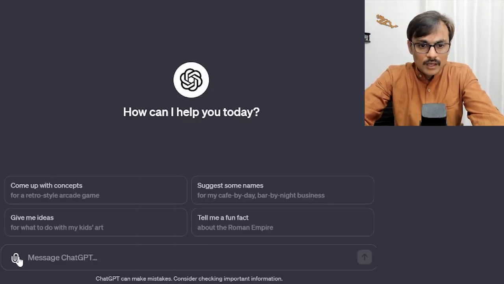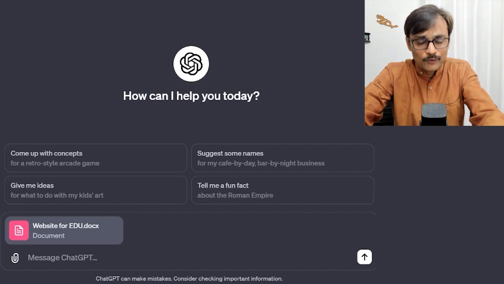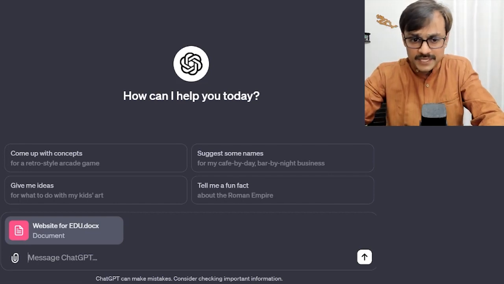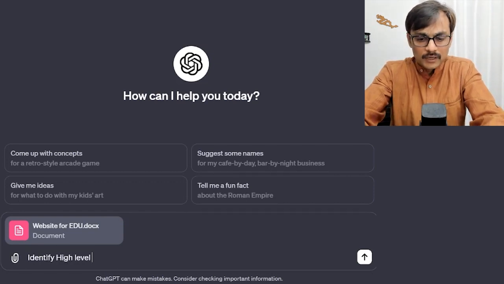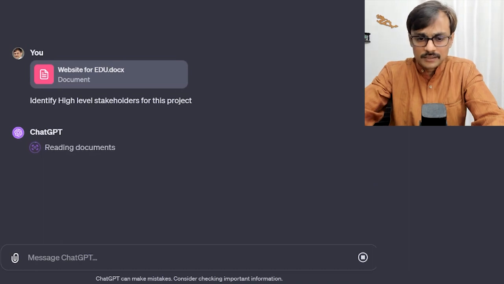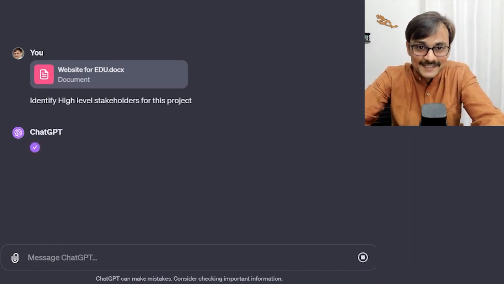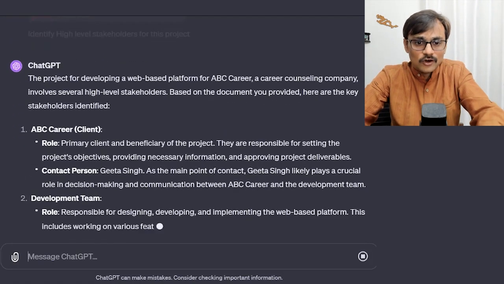So time to start using the system now, or ChatGPT. I go here, I first upload this document and I say, this is the document which is an area of focus. So I upload the website for EDU, the Word document, and I ask the prompt: identify high level stakeholders for this project. Let's see what we get. I'm doing it along with you.